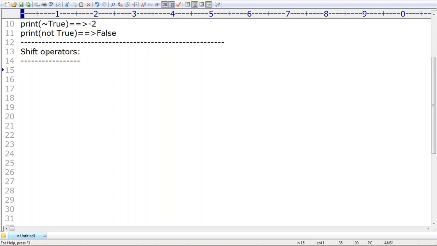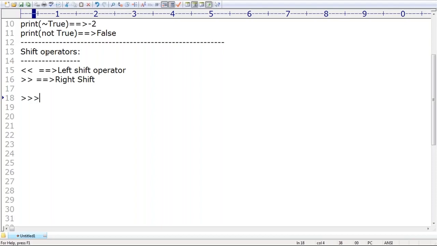Anyway, in Python we have two types of shift operators. Can you spell out what the first one is? Is it left shift or right shift? Shifting towards left, so it is the left shift operator. Then automatically this one is the right shift operator.